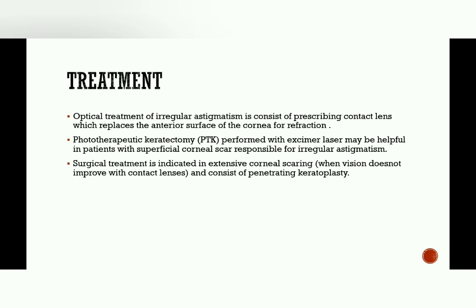The surgical treatment is indicated in extensive corneal scarring when vision does not improve with contact lens. Whenever the vision is not improving with the contact lens, then there is need of surgical treatment, and that consists of penetrating keratoplasty. So these are the things we have learned in astigmatism. Hope you all understand about the astigmatism refractive error.